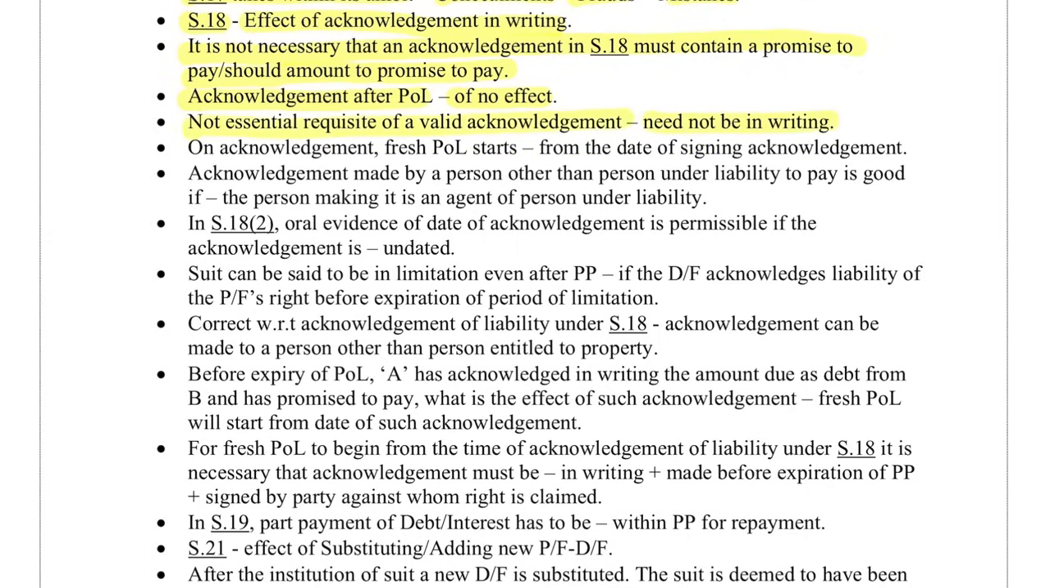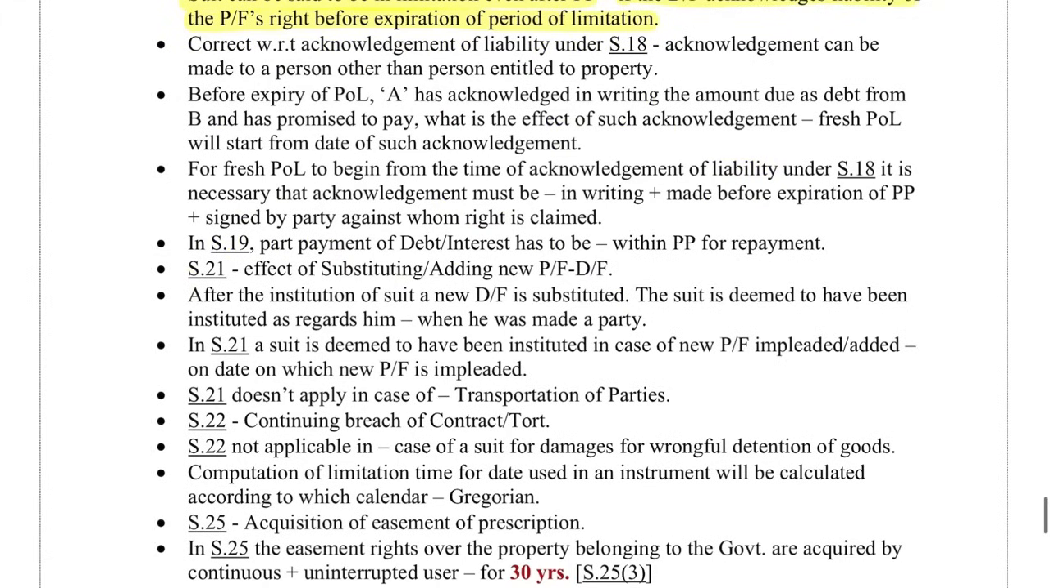On acknowledgement, a fresh period of limitation starts from the date of signing the acknowledgement. Acknowledgement made by a person other than the person under liability to pay is good if the person making it is an agent of the person under liability. In Section 18(2), oral evidence of the date of acknowledgement is permissible if the acknowledgement is undated. A suit can be said to be in limitation even after the prescribed period if the defendant acknowledges liability of the plaintiff's right before expiration of the period of limitation. Correct with respect to acknowledgement of liability under Section 18.